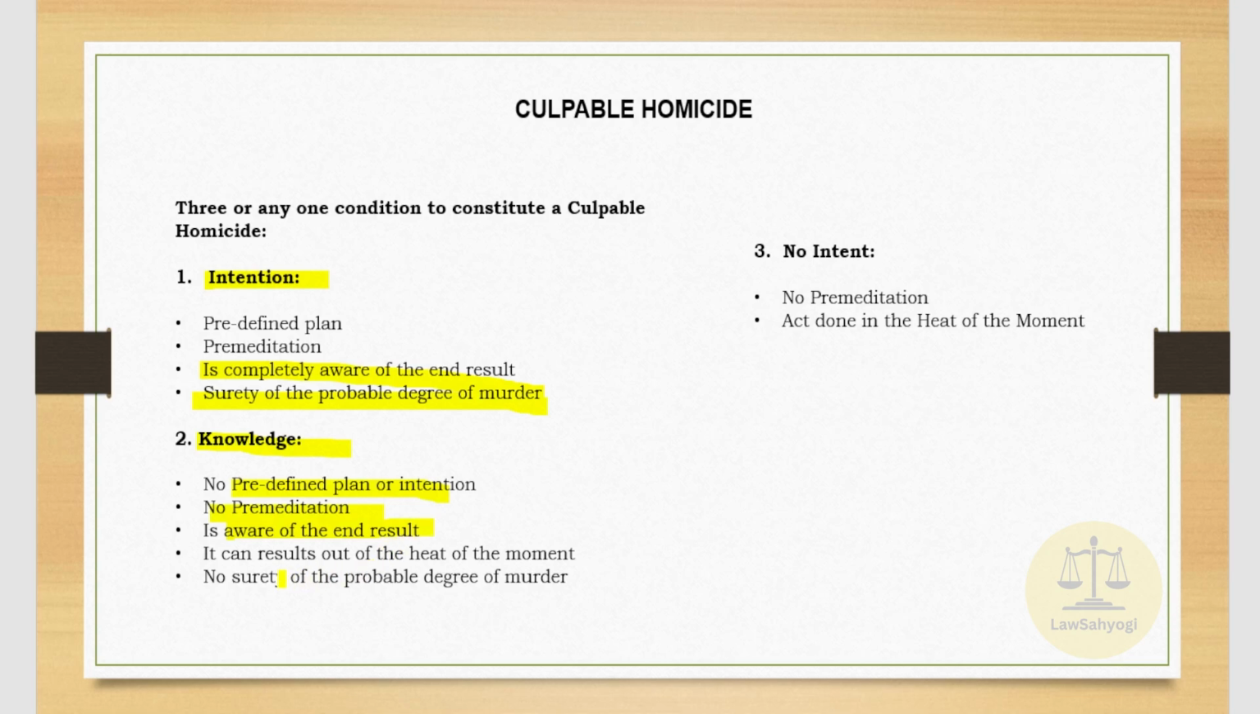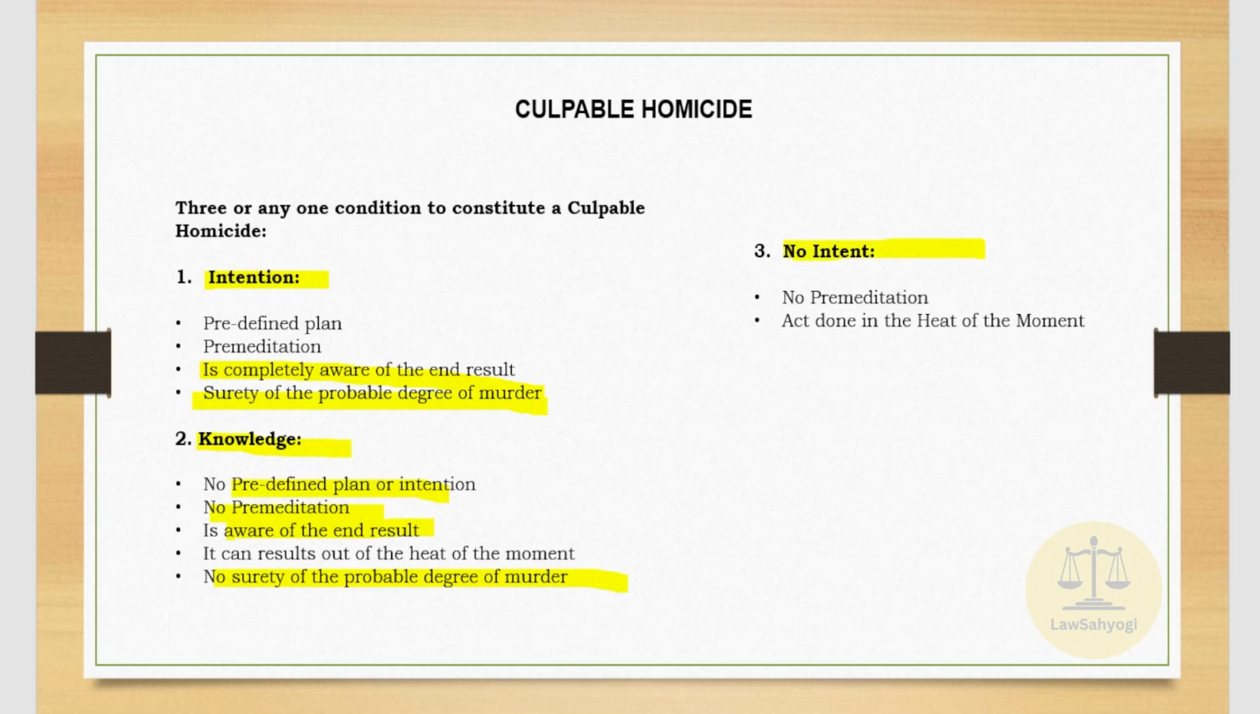Now, in this case, it can result out of the heat of the moment, as it does not have a predefined plan or a predefined intention, and there is no surety of the degree of murder. Like in the heat of the moment or a sudden gesture of provocation, he might die, but the surety of the probable degree of murder is absent. There is an awareness that by doing the act, he might cause the death of that person. So, in case of knowledge, there is the absence of a solid predefined intention. And third is no intent.